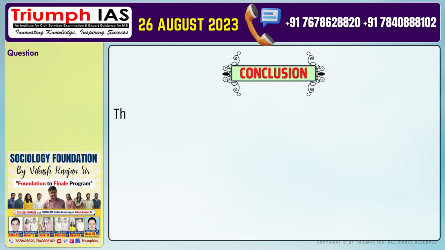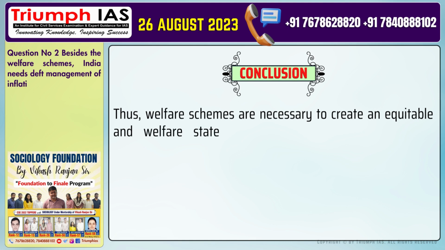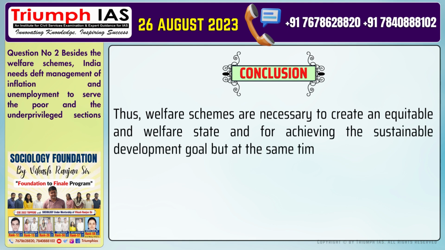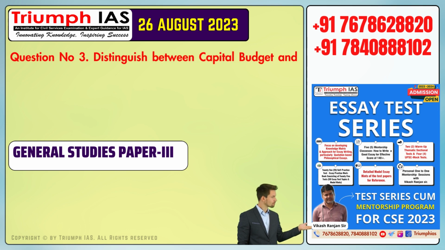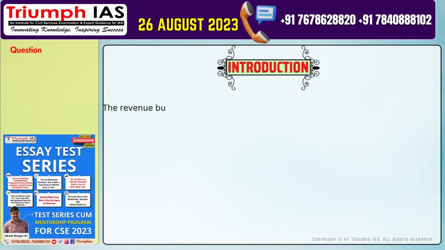Conclusion of the answer: thus, welfare schemes are necessary to create an equitable and welfare state and for achieving the sustainable development goals, but at the same time a check on them needs to be there. Question number 3. Distinguish between capital budget and revenue budget. Explain the components of both these budgets. Let's start with the introduction of the answer.